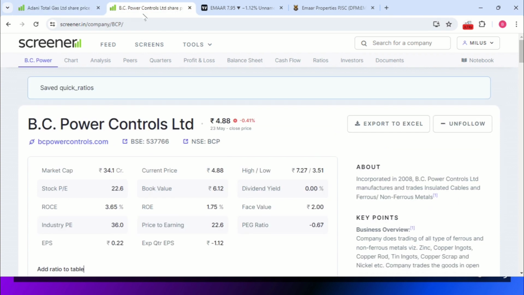And for the second one, I will show you. See, this is BCP Power Control. While you are comparing with the industry PE, it's low. It means undervalued. See here, the industry PE ratio is 36 and the stock PE ratio is only 22. It's low compared with the industry, so it means undervalued. We can purchase the stock.